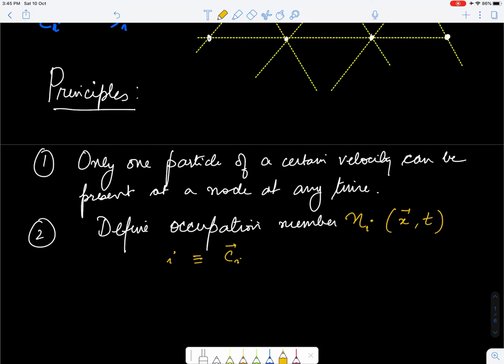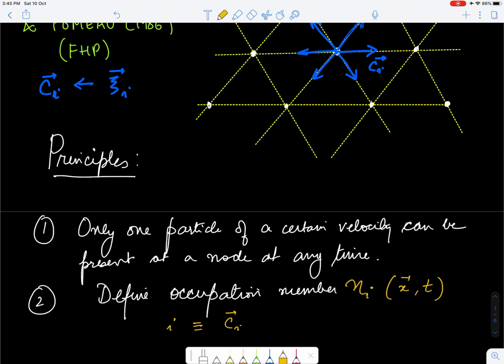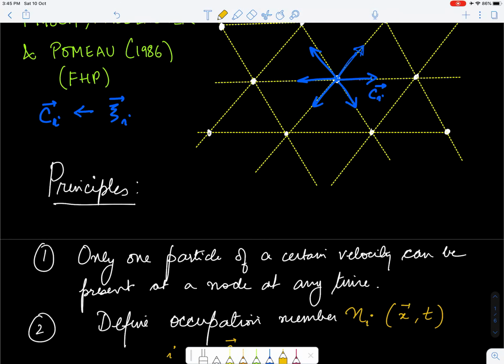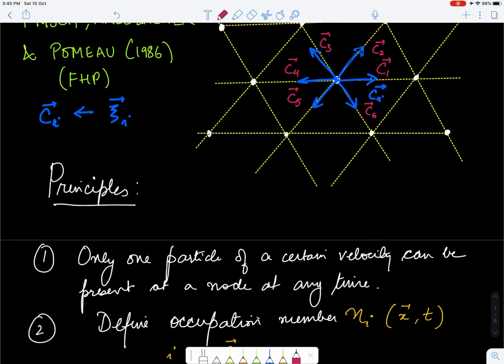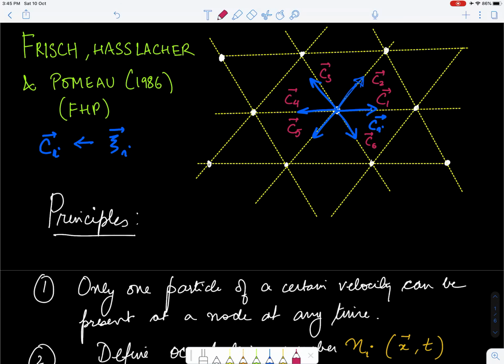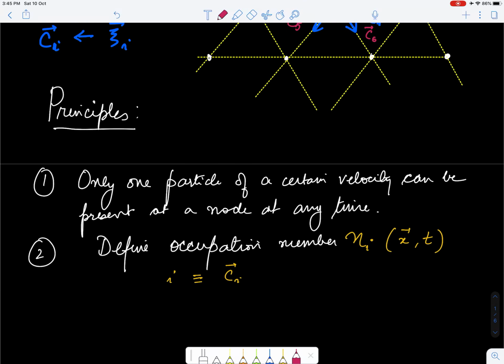So i, for example, can be, if I label it here for your convenience, let's say this is the C1 vector, C2, C3, C4, C5 and C6. Okay, so if I'm saying the occupation number for, let's say, C1, that would mean N1 at that location at that time t.